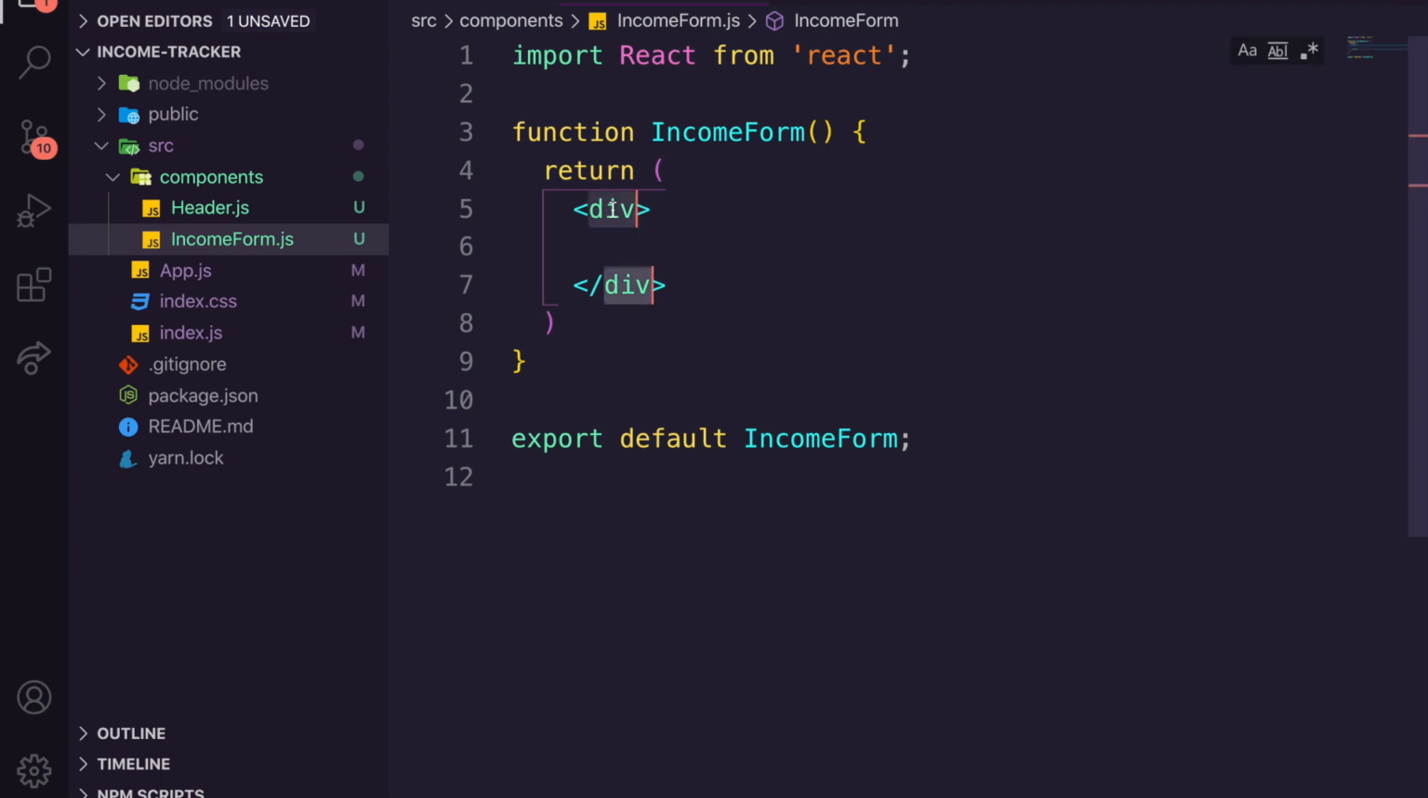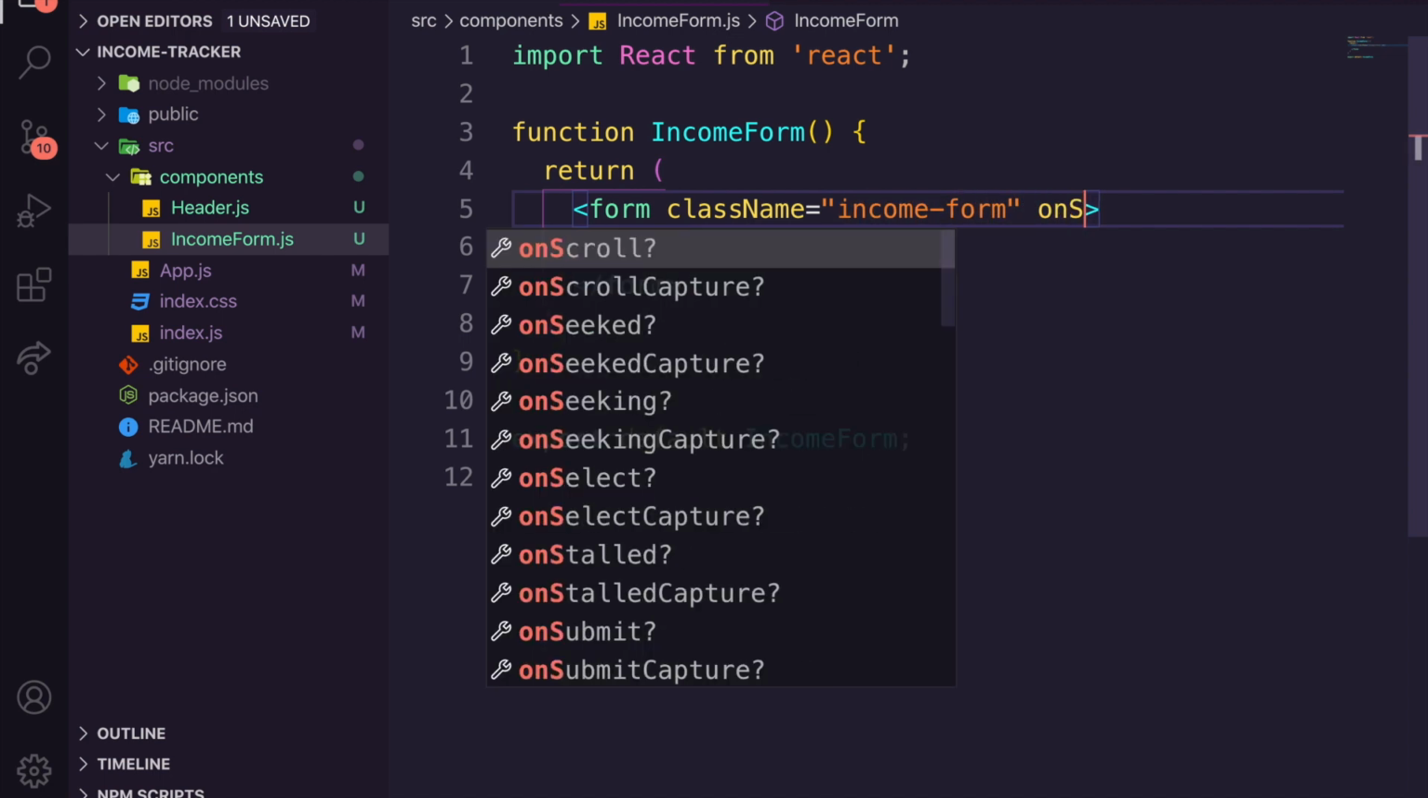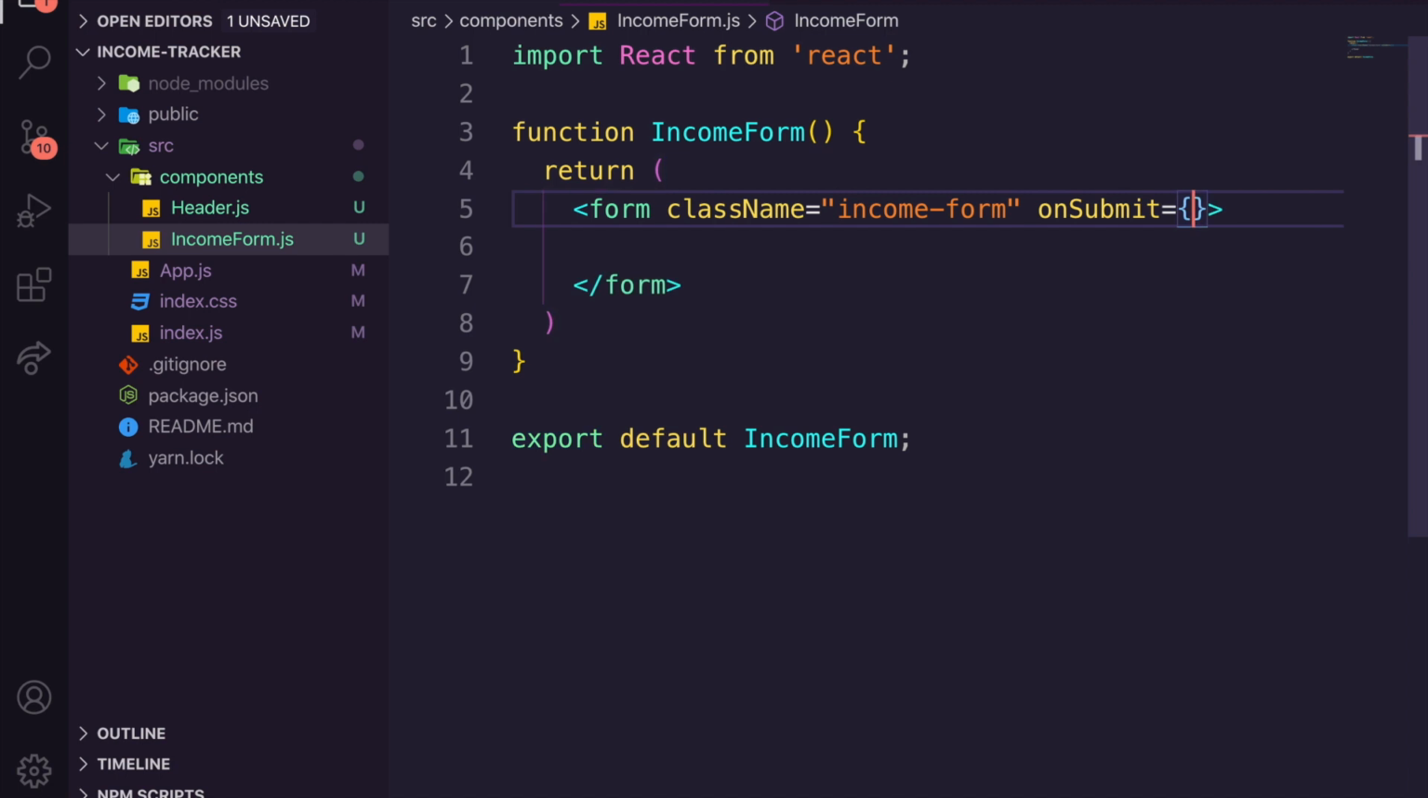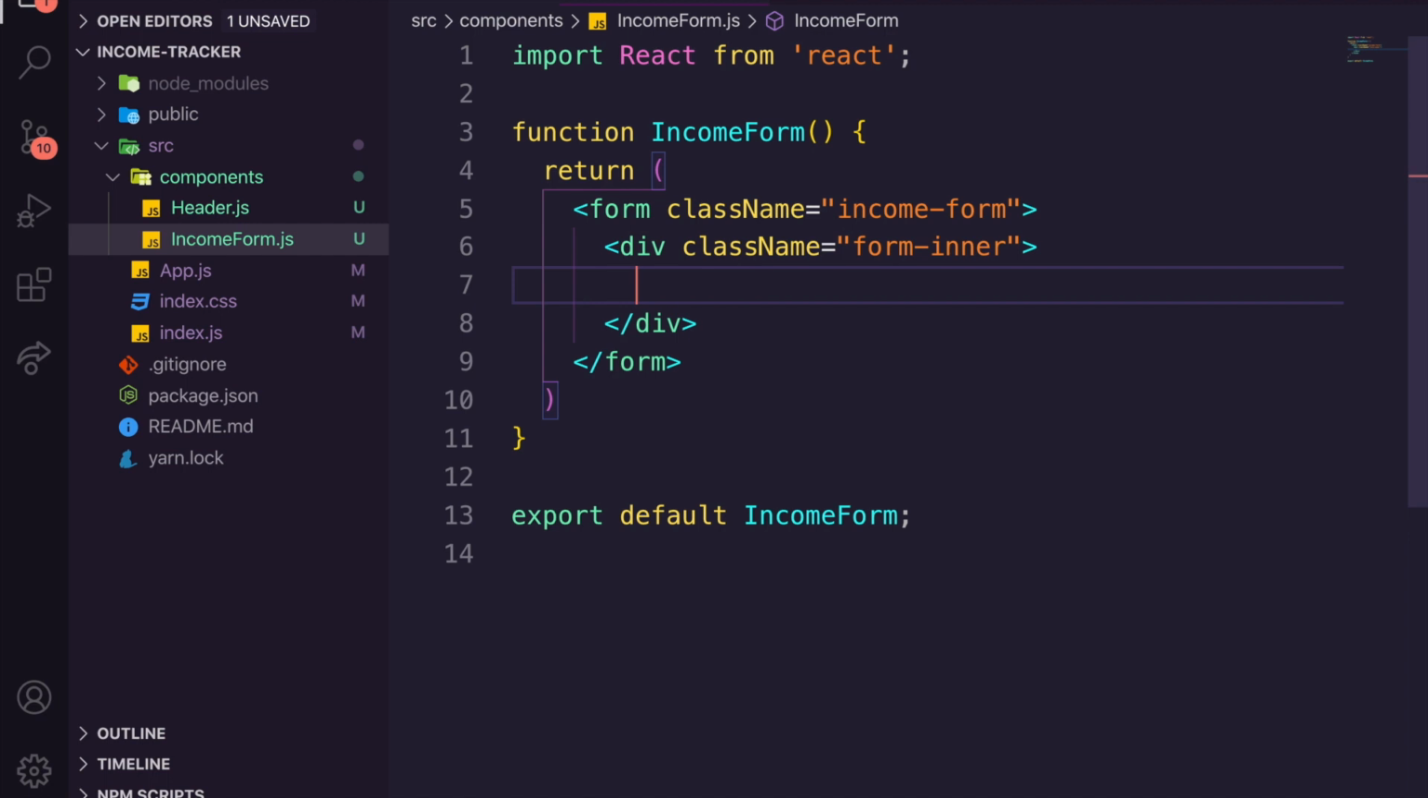So we're going to change this to form. It's going to have a class. Oh, sorry, I didn't realize I was selecting two there. Class name, and it's going to be income form. We're then going to have an on submit, and this is going to be a handler. For now, we're not going to do it. We'll do that afterwards. We're then going to have a form inner. This will help with styling. It's nothing else, just for styling though.